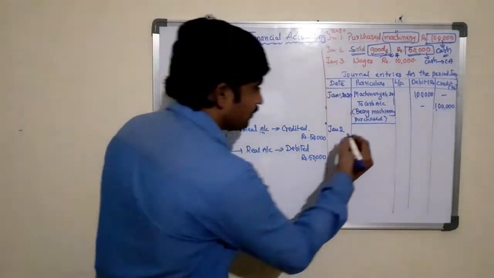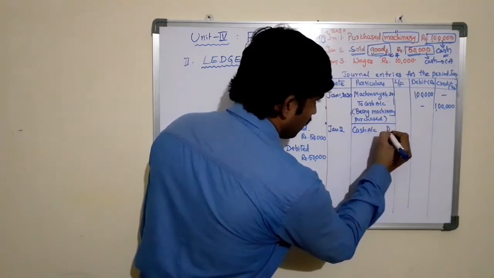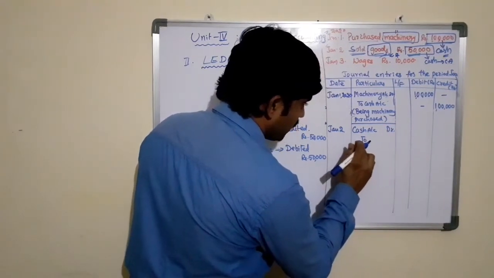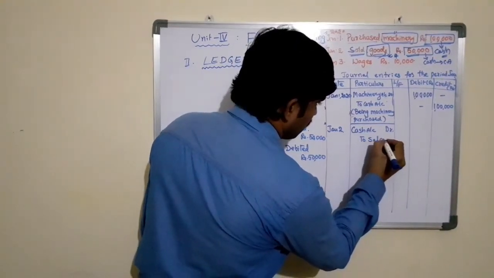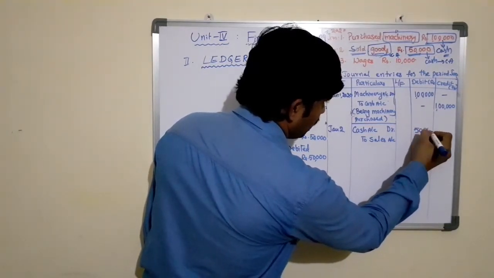Here, cash account debtor to, remember, leaving some space from left to right, sales account, worth 50,000 rupees.